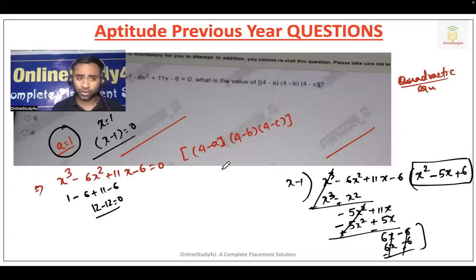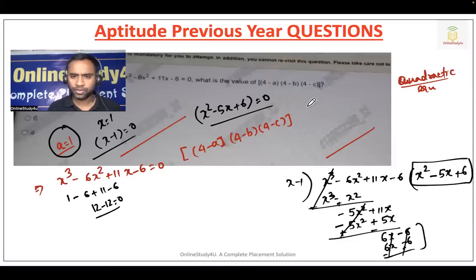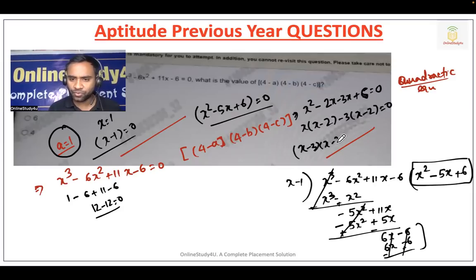Friends, you have to solve the kind of question which will be asked in the examination, because you have to be realistic. Now, x square minus 5x plus 6 equals 0. This is a quadratic equation, so we have to find the roots. x square minus... 2 into 3 will be 6 and 2 plus 3 will be 5. I will make one video on quadratic equations itself and put it in the courses so that it will be easy for you to solve this kind of question. And this was 6, and again take 3 common, so x minus 2 equals 0. So x minus 3 into x minus 2 equals 0. So the other two roots are 2 and 3.